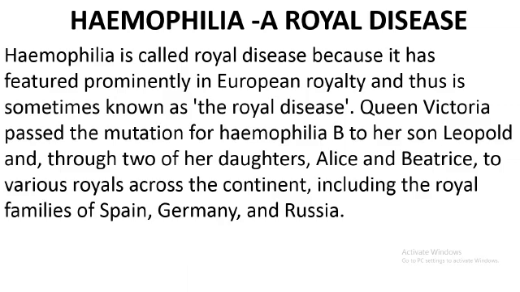Queen Victoria, the England queen, had undergone mutation for hemophilia B, a type of hemophilia, and this was passed on from her to her son Leopold. Later on, her daughters Alice and Beatrice were also carriers, and when they were married to other royal families of Europe like Spain, Germany and Russia, even those families got this disorder. So earlier this disorder was more commonly seen in royal families of Europe. Hence this disease is called a royal disease, but it need not be. At present, this is found even in the common man.